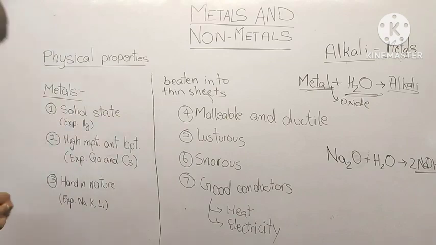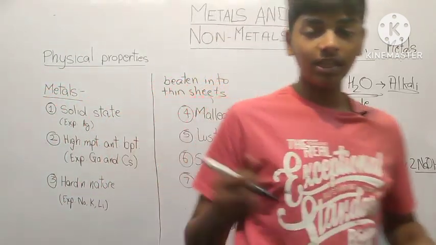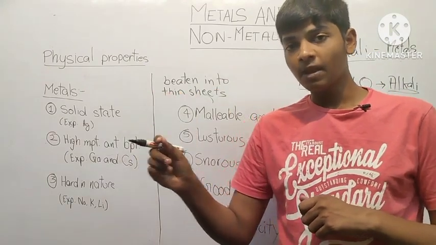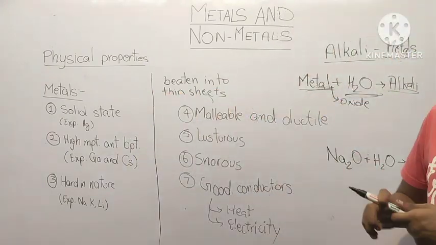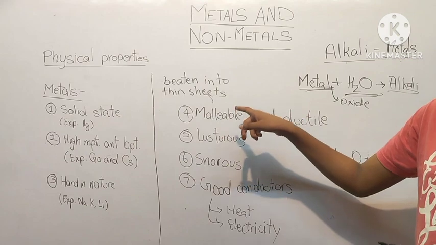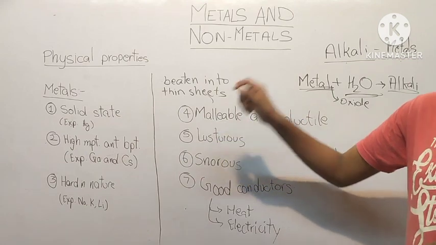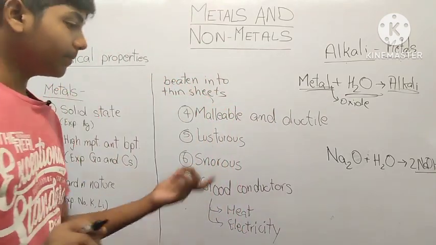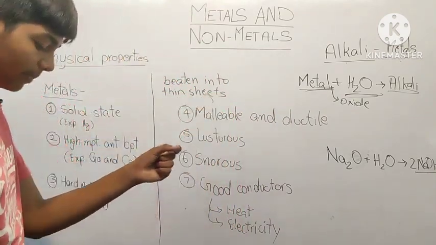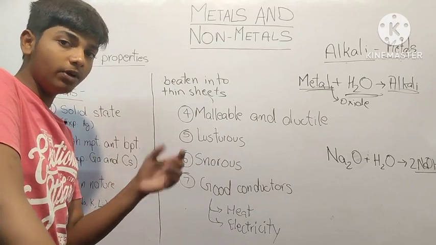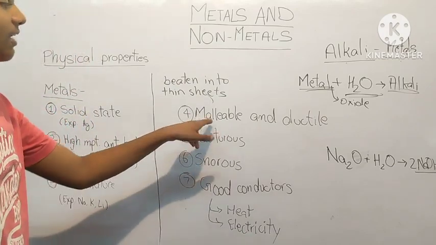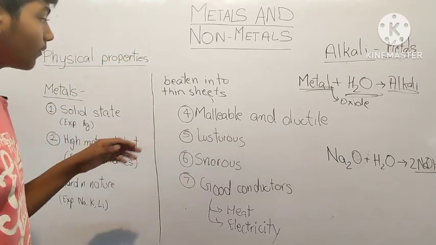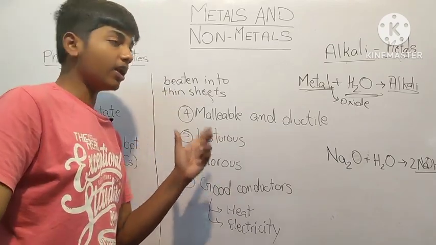You might have eaten some sweets known as kaju katli. On top of that there is a very thin layer of silver, extremely thin. That is the property of malleability of silver. Gold and silver are very malleable. You might have also eaten a very thin foil of gold. And then we have foil papers made of aluminium, very thin sheets of aluminium. But silver and gold are the most malleable.